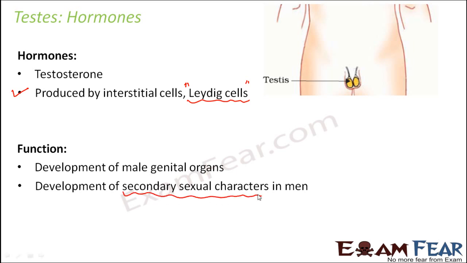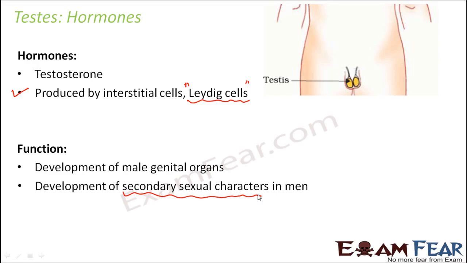Secondary characters would mean things like the aggressiveness, which is present mostly in males, the presence of beard or moustache, which is again mostly in men, then facial hair, muscular growth, the lower pitch of voice. All these are secondary sexual characters in males, and they are developed due to the presence of this hormone.